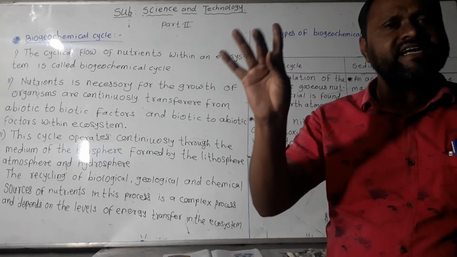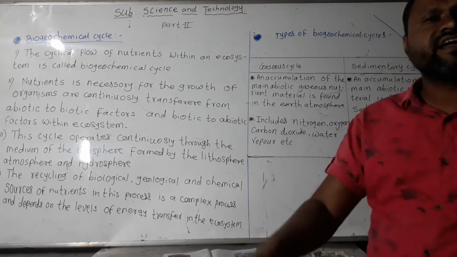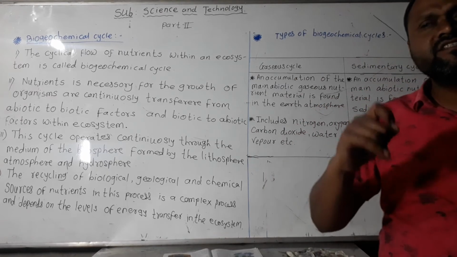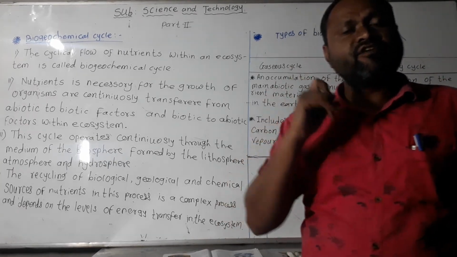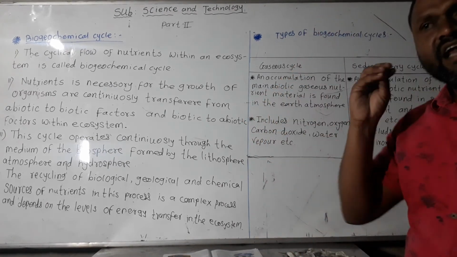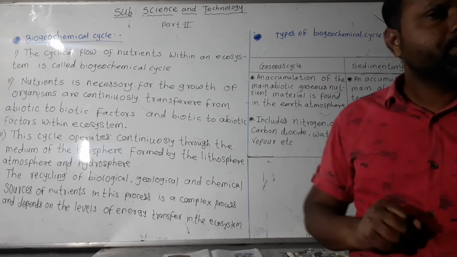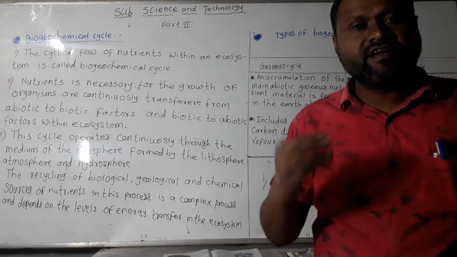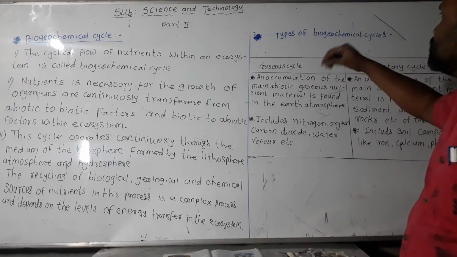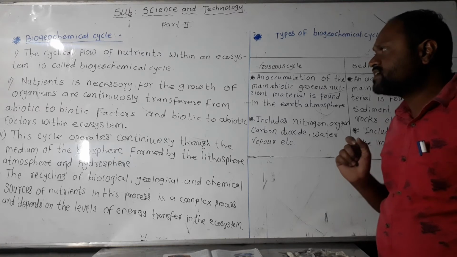What is meant by the gaseous cycle? An accumulation of nutrients found in the atmosphere is called the gaseous cycle. What is meant by the sedimentary cycle? The nutrients or microelements found in the soil make up the sedimentary cycle. Both the gaseous cycle and the sedimentary cycle are useful for preparing food material in an ecosystem. I complete this topic, types of biogeochemical cycle.